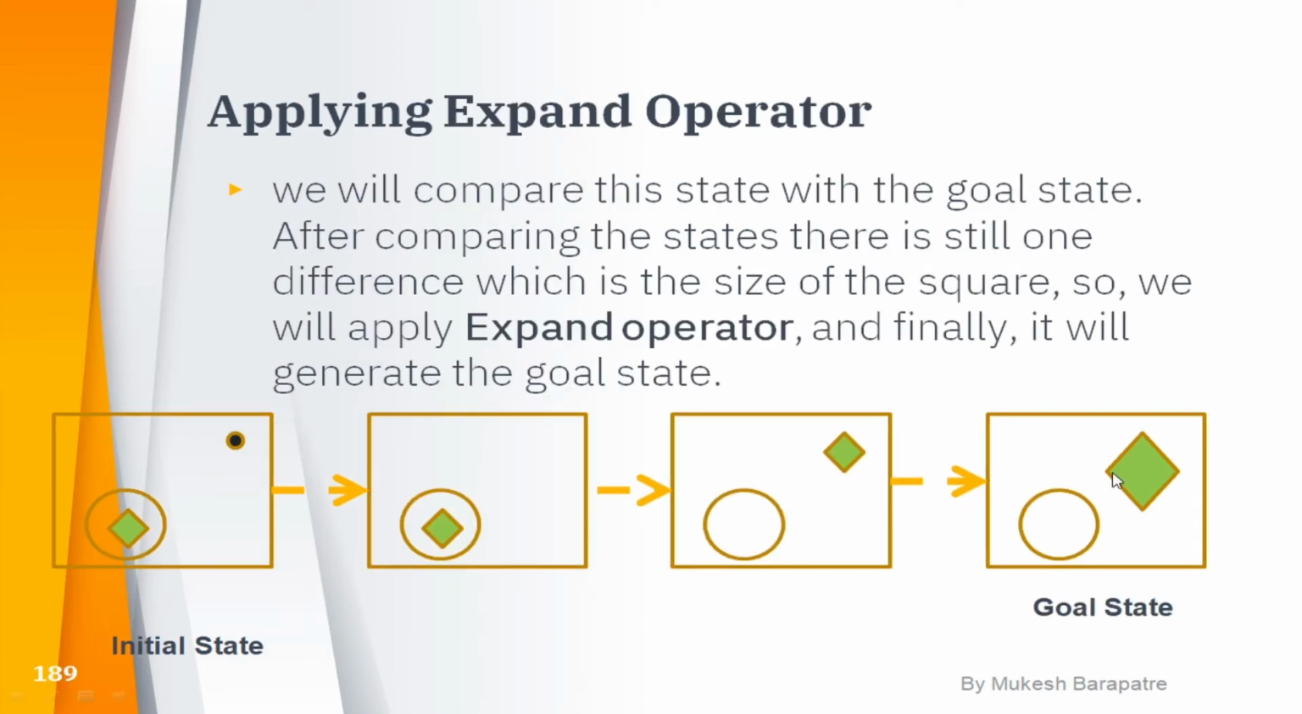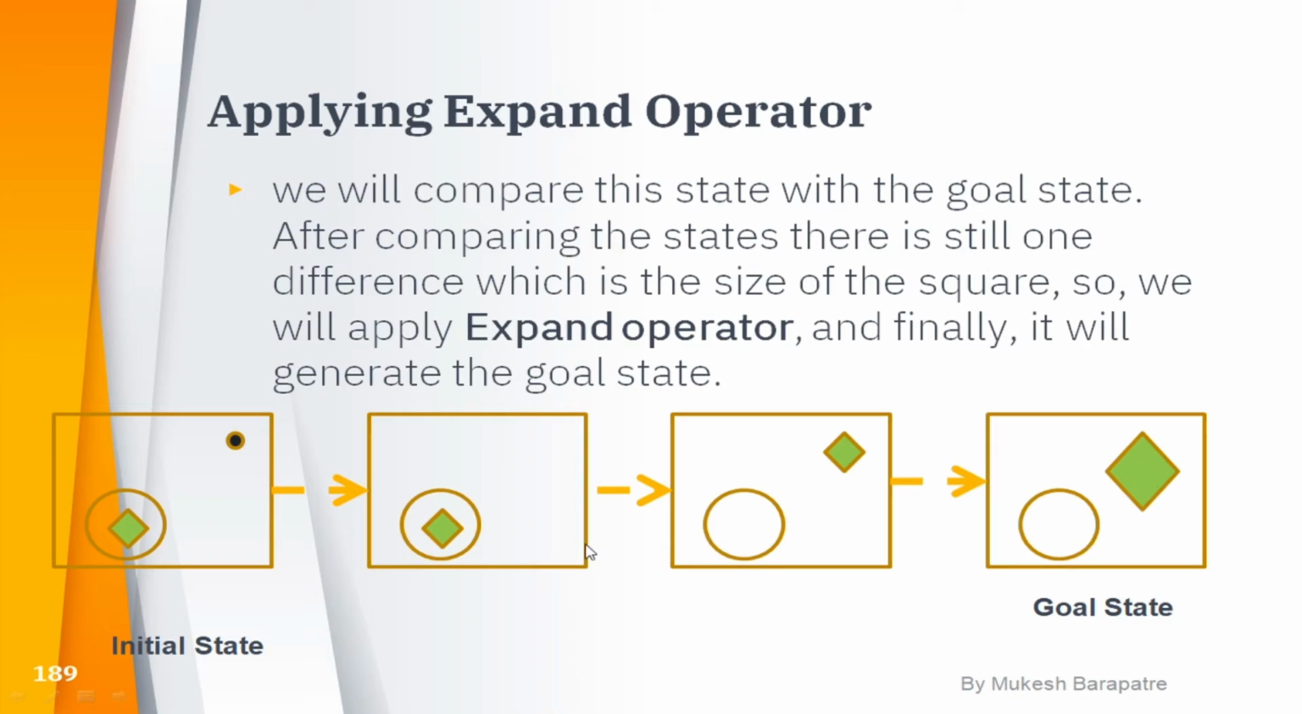Next, we have to expand the diamond. We compare the states with the goal state. After comparing, there is still one difference, which is the size of the diamond. So we apply the expand operator, and finally it will generate the goal state. While applying the move operator, we get this state. After applying the expand operator, we get the expanded diamond shape. So that is our goal state.